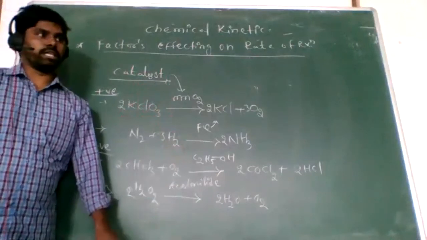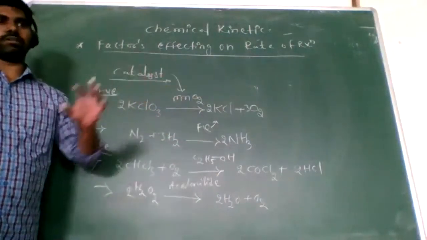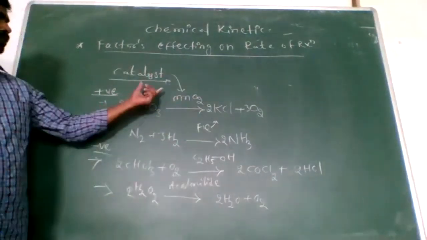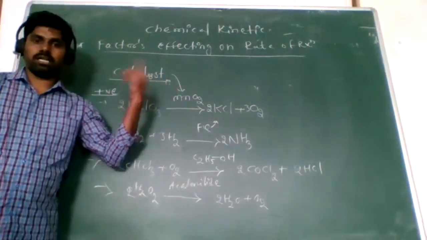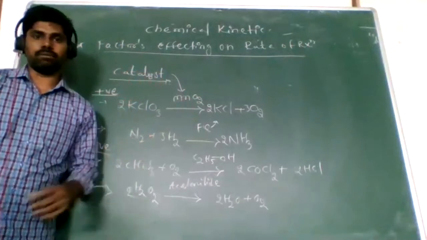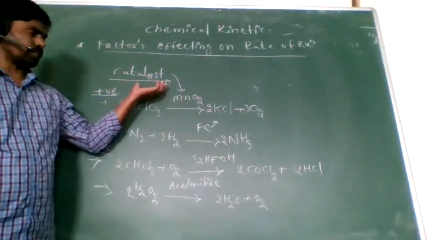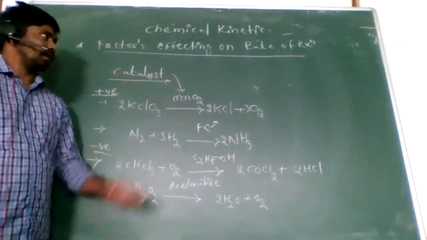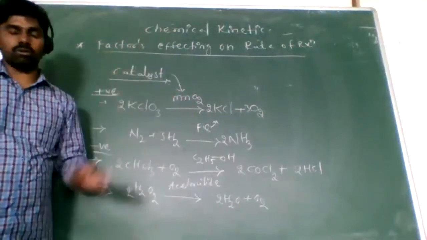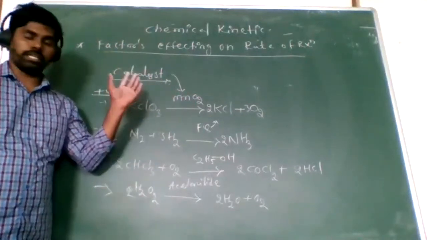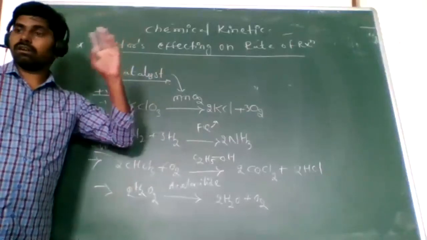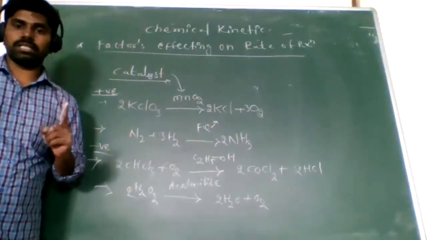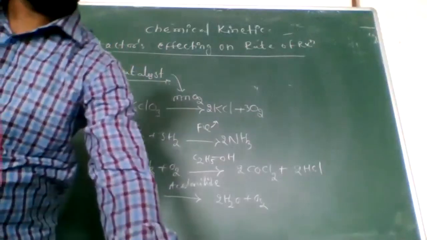For whatever reaction, there is a suitable catalyst, either positive or negative. So finally, a catalyst also has an effect on the rate of reaction. It will either increase or decrease it. Are you understanding? Okay. Next one.